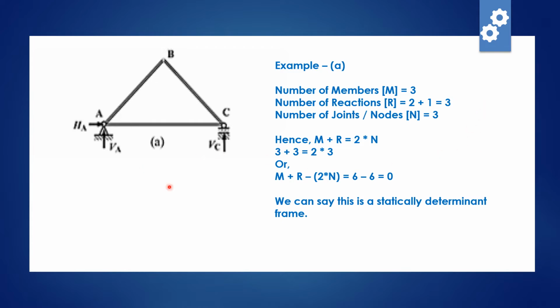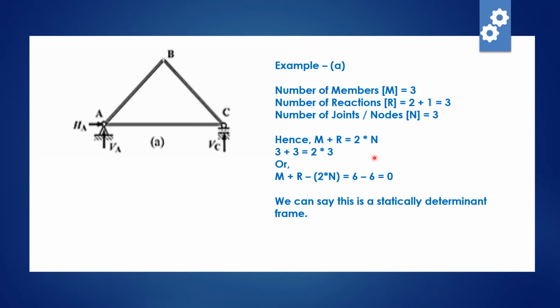So this is our frame. Here, what is the number of members? 1, 2, 3. So the number of members M equals 3. Here this is a hinge support, so the number of reactions will be 2. This is a roller support, so in this direction there will not be any reaction, only vertical VC there will be a reaction, so 1. So the total number of reactions is equal to 3. What is the number of joints? 1, 2, 3. So the number of joints N equals 3.